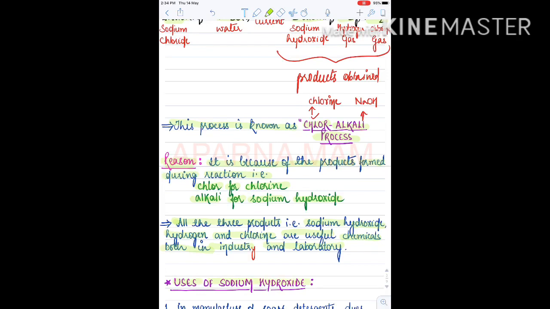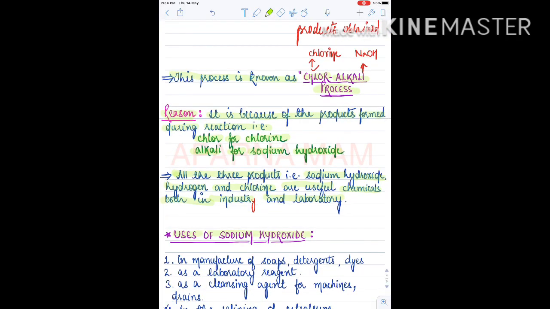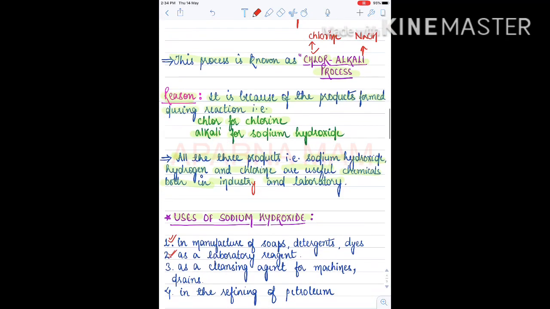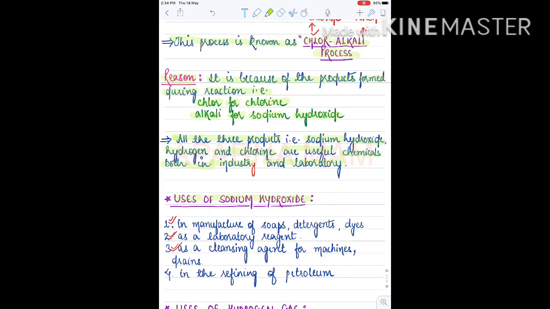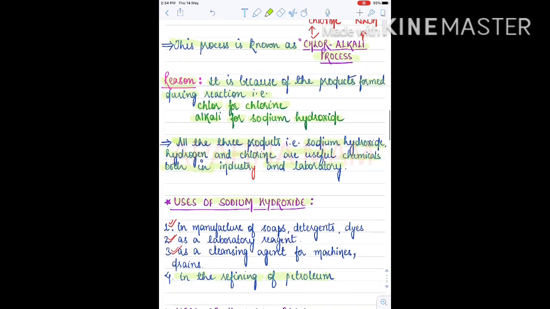Uses of sodium hydroxide first. Sodium hydroxide is used in the manufacture of soaps, detergents and dyes. It is also used as a laboratory reagent. It is also used as a cleansing agent for machines and drains. It is also used in the refining of petroleum. This petroleum refining you have learnt in class 8. In that we use sodium hydroxide to obtain different petroleum products.